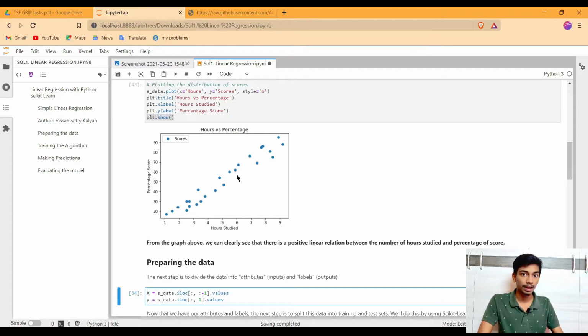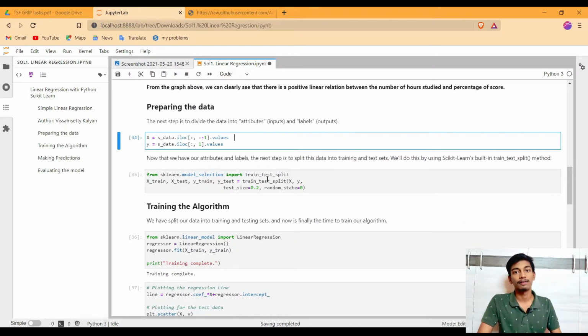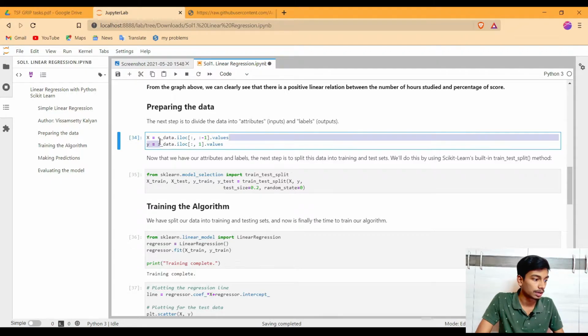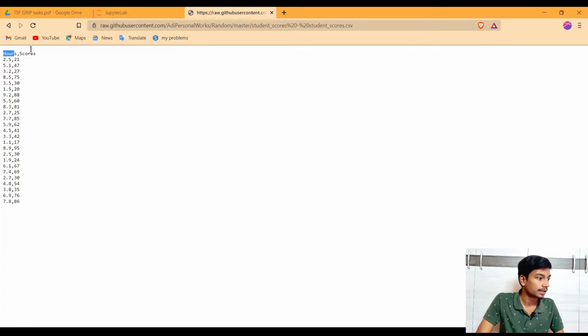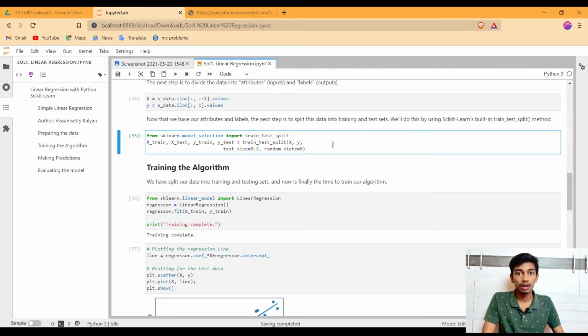As we can see from the graph, we have a positive correlation between the percentage score and hours studied. Now I want to prepare the data for the prediction of the scores from the hours. So I am getting all the hours values into the X variable and all the scores into the Y variable. For the prediction of the scores, we are dividing our data into training and test sets, and for that we are using the train_test_split method. In this part of the code, I have used that.